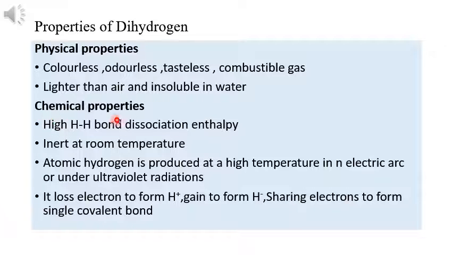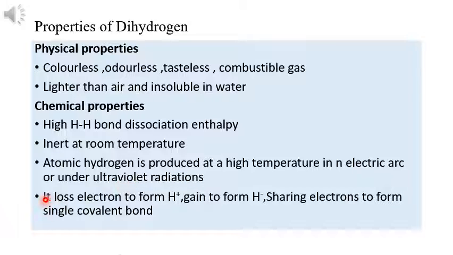And if we consider the chemical properties, it is very difficult to break the H-H bond. That means the H-H bond cannot be easily broken, so it has high bond dissociation enthalpy. And it is not reactive at room temperature, it stays inert. And how can we produce atomic hydrogen? Atomic hydrogen is produced at a high temperature in an electric arc or under ultraviolet radiation.